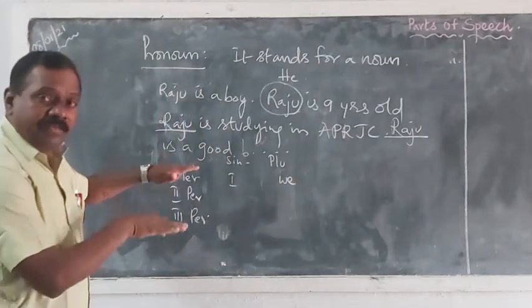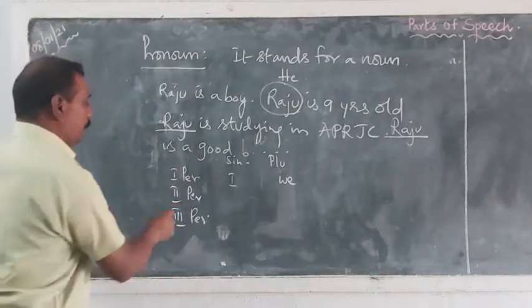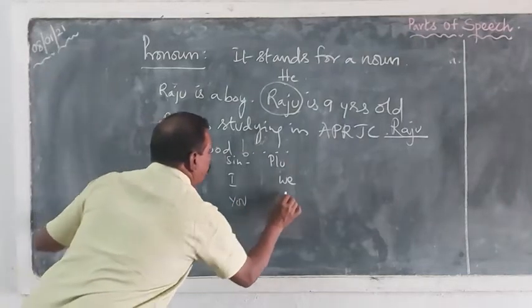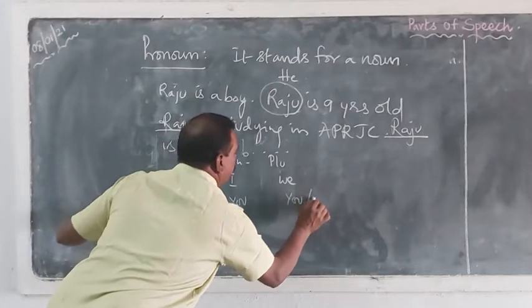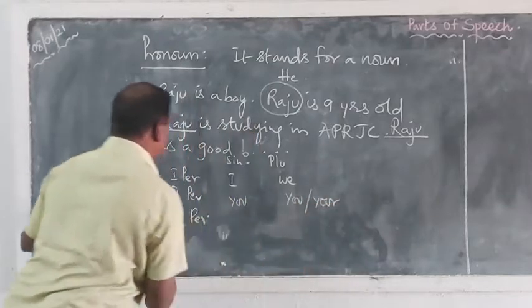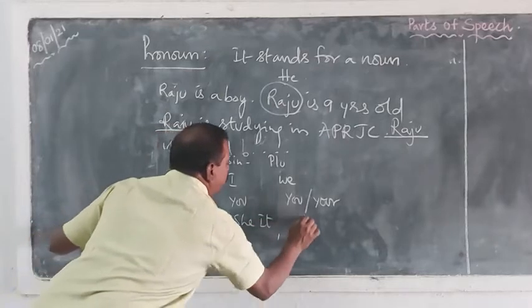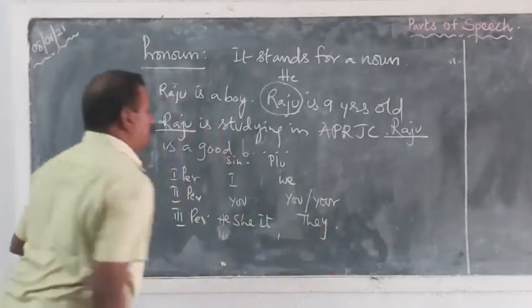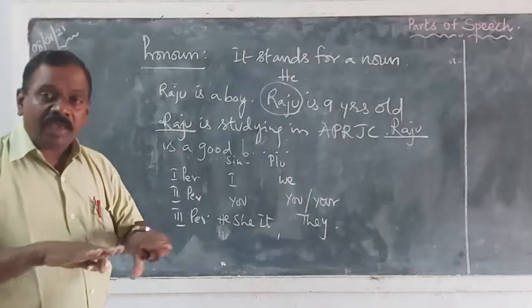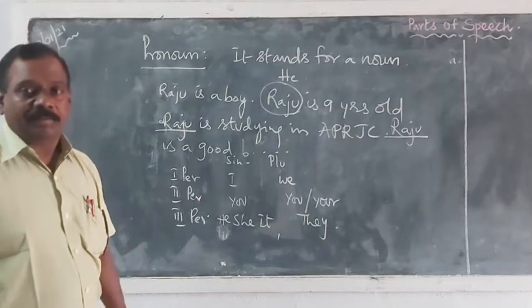These are the basic pronouns. Second person, you, plural also you or your. Third person singular, he, she, it, plural is they. These are the basic pronouns in English.